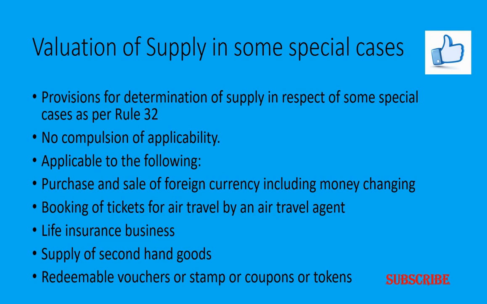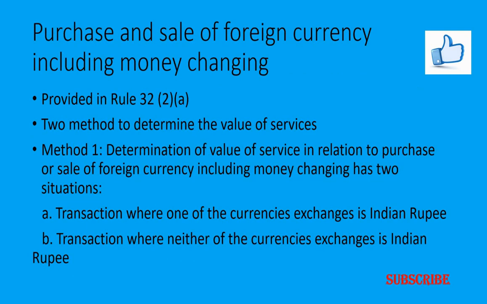to the specific services such as purchase and sale of foreign currency, including money changing, booking tickets for air travel by an air travel agent, life insurance business, supply of second-hand goods, redeemable vouchers or stamps or coupons or tokens. Now we will have discussion on these things. So now we will have discussion on purchase and sale of foreign currency, including money changing here. The value of services in relation to the purchase or sale of foreign currency, including money changing, is provided in Rule 32 Sub Rule 2 Clause A of CGST Rules 2017 here.